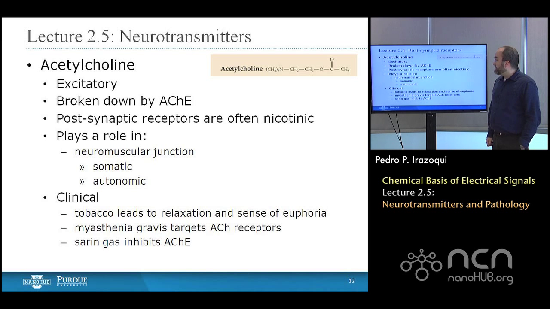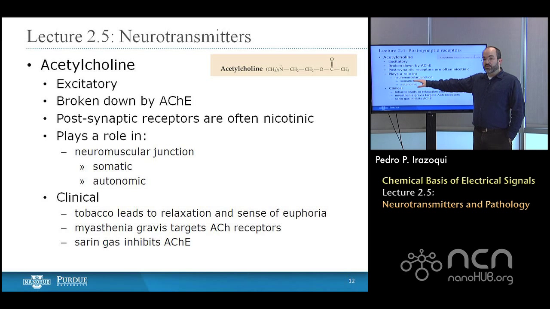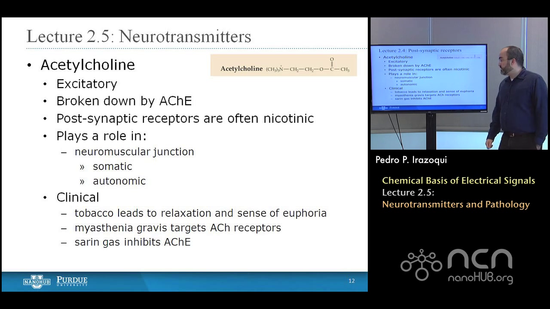Another neurotransmitter is acetylcholine. It's excitatory. It's broken down by acetylcholine esterase, and that'll become important in a minute. Acetylcholine, depending on how you pronounce it, is best known for its role in the neuromuscular junction. It is the neurotransmitter that is used by neurons and released on muscle tissue to get muscles to contract. It's part of both somatic and autonomic neuromuscular junctions. It is the only neurotransmitter in the somatic neuromuscular junction, the voluntary muscles, and it is the primary but not the only neurotransmitter in the autonomic neuromuscular junction.